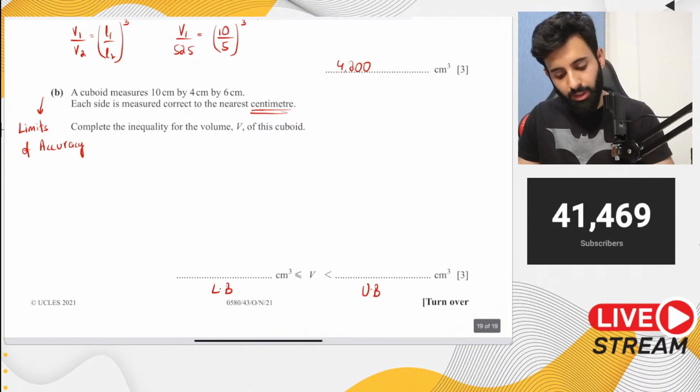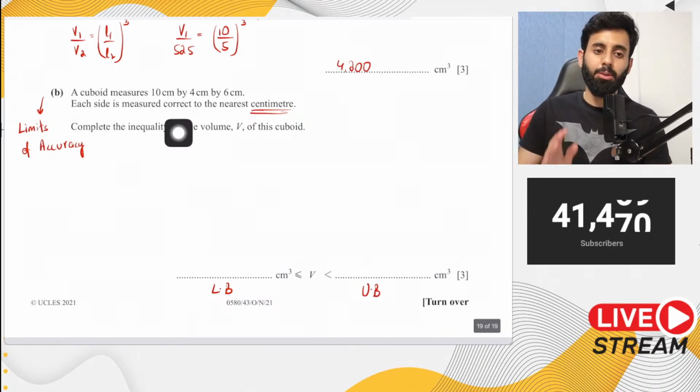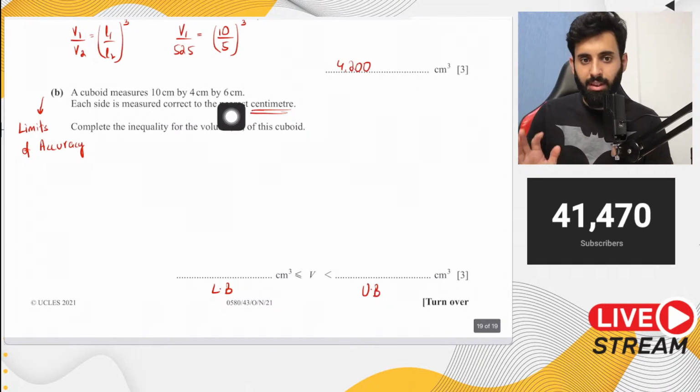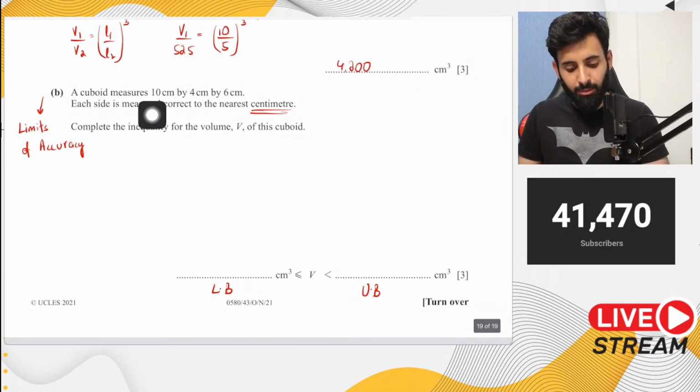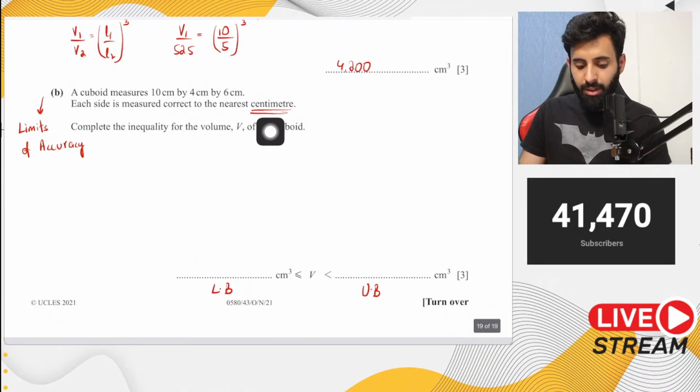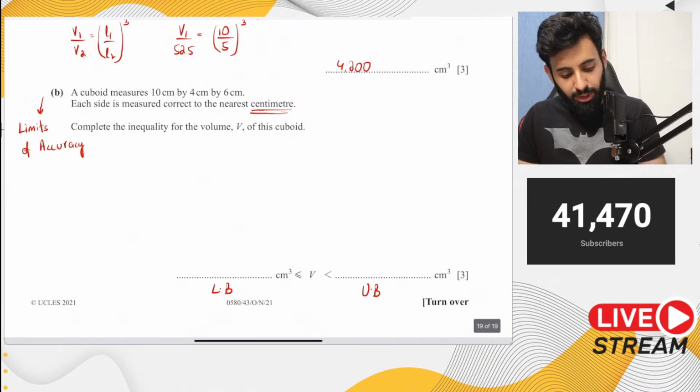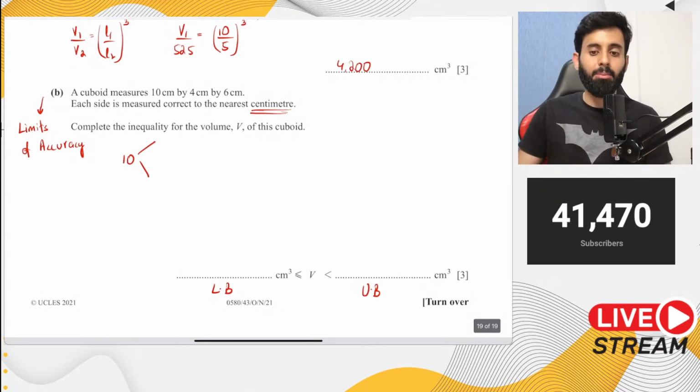Now, if you want to calculate the upper bound of the volume, you will not do the following. You will not calculate the volume first and then just add 0.5 to it. The examiner will not give you 3 marks for first finding the volume and then adding 0.5 at the end. Instead, you need to take the maximum possible lengths in order to calculate the upper bound of the volume.